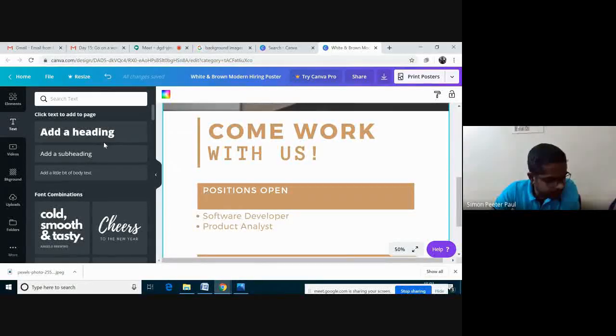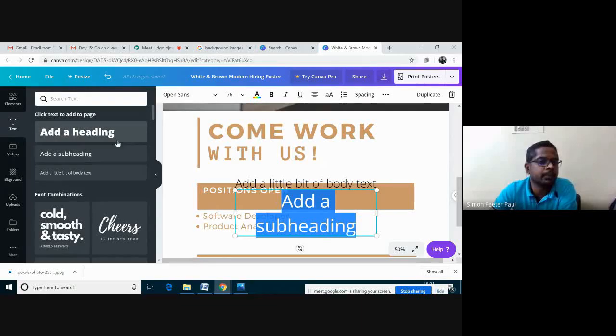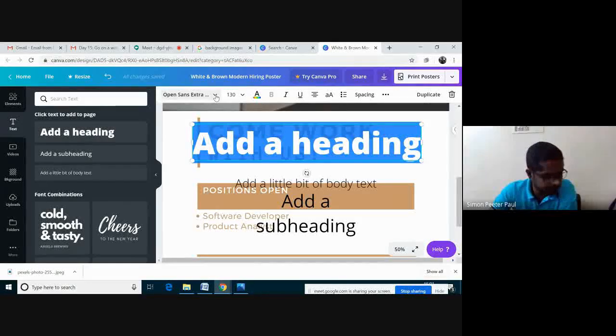Then I'm clicking here, automatically the text box. I'm clicking here, I'm getting a different type. When I click here, I'm getting the heading text box. You can change the fonts or size.